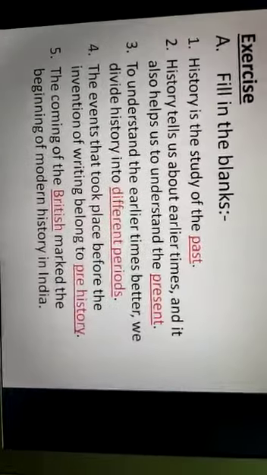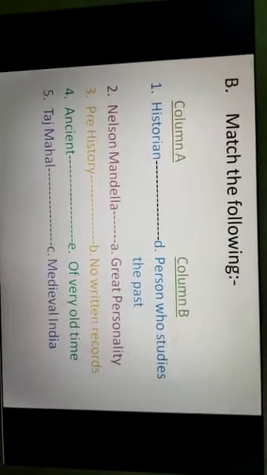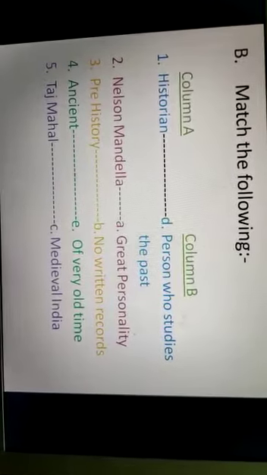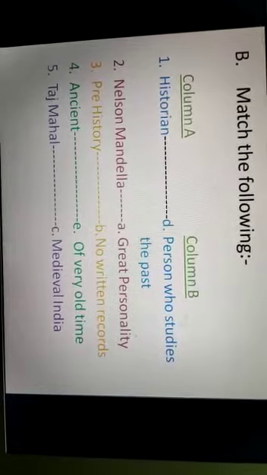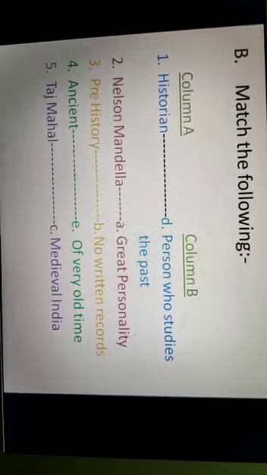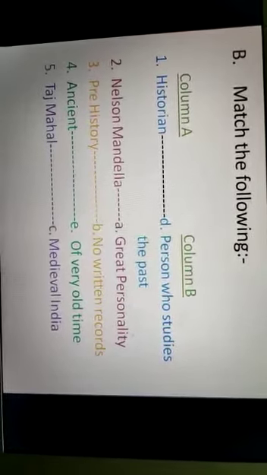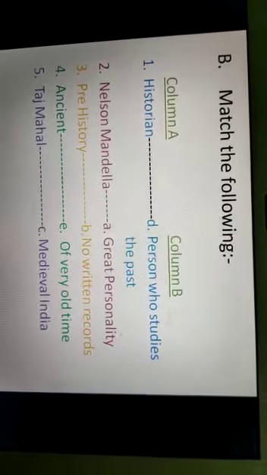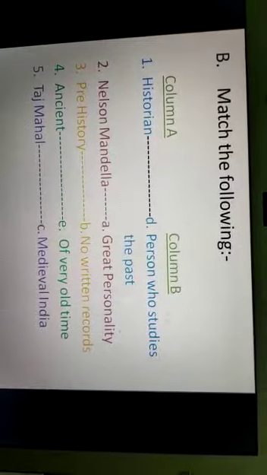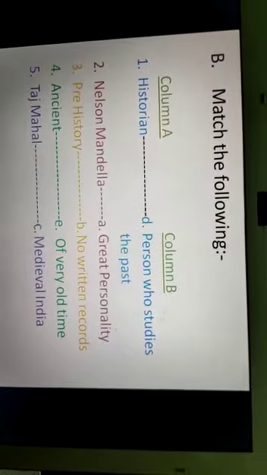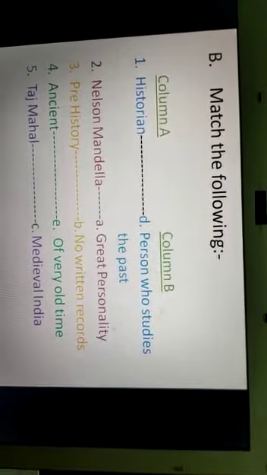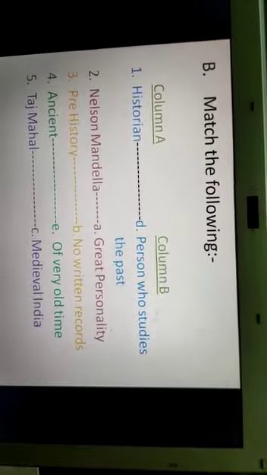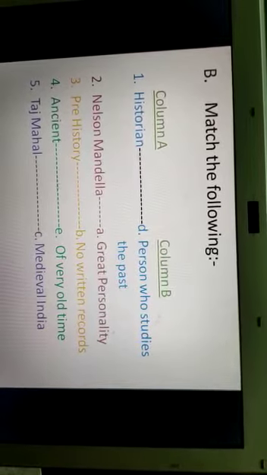Next is number B. Match the following. In the match the following, column A and column B, see in the book 2 columns are given. You have to match column A with column B. Please don't draw lines in the columns A and column B, and don't make a spider's web in your book. As I have given the example, you follow this way.